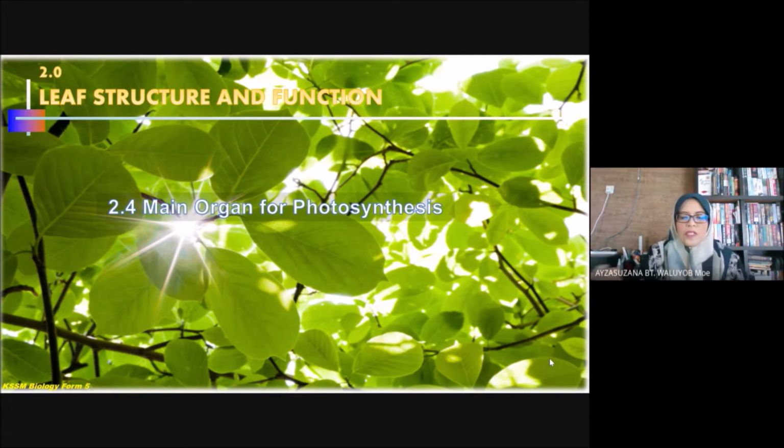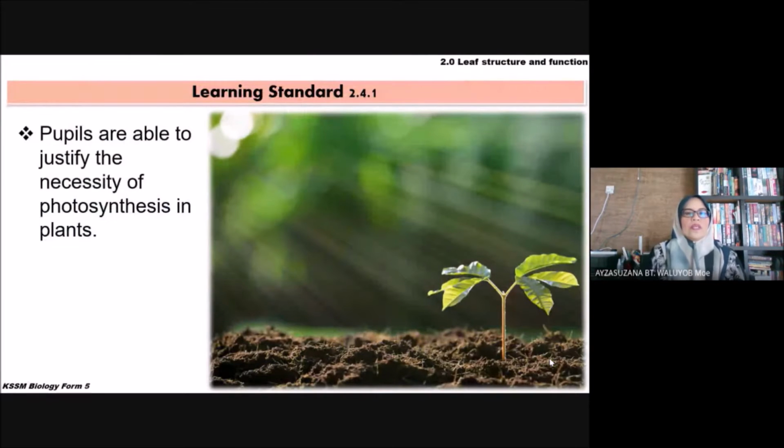So photosynthesis needs chlorophyll to absorb light energy from the sun, carbon dioxide from the atmosphere, and water from the soil. And oxygen is released as a byproduct of photosynthesis. In this subtopic, you must be able to justify the necessity of photosynthesis in plants. Why do plants need to carry out photosynthesis?